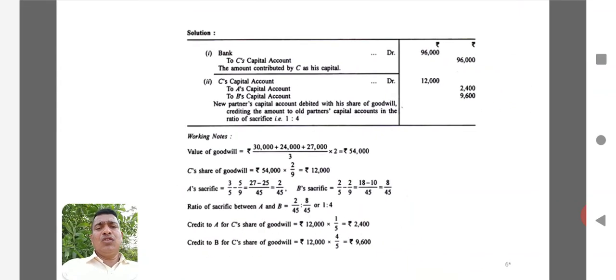So this is how you have to manage this type of problems, and this is how you have to pass the entries in the books of accounts of a partnership firm, giving effect of treatment of goodwill.